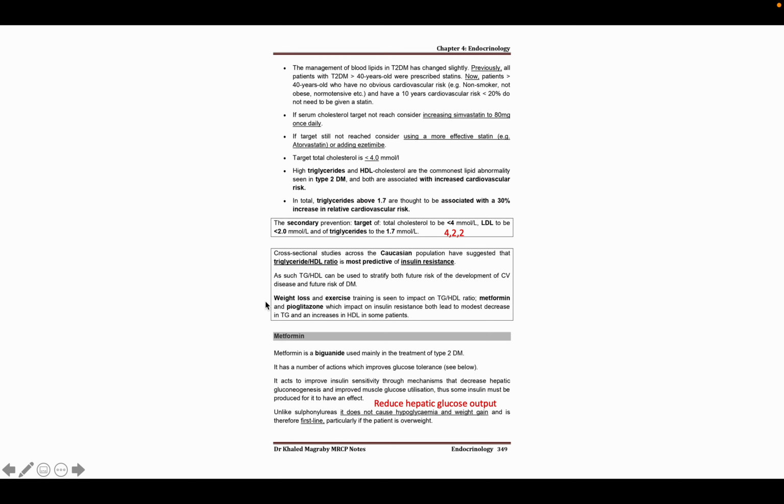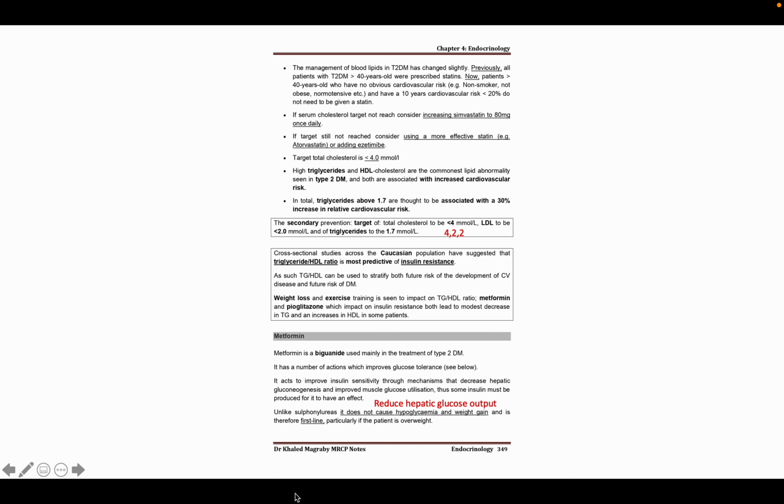Now we will learn about metformin. We know that metformin is a biguanide class in classification. Its mechanism of action is to improve insulin sensitivity, and it will reduce the hepatic glucose output. So in case of type 2 diabetes mellitus, it's a fantastic drug, and we have to use this drug as a first line therapy.